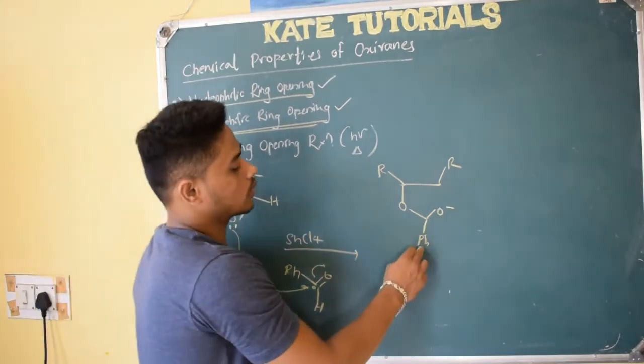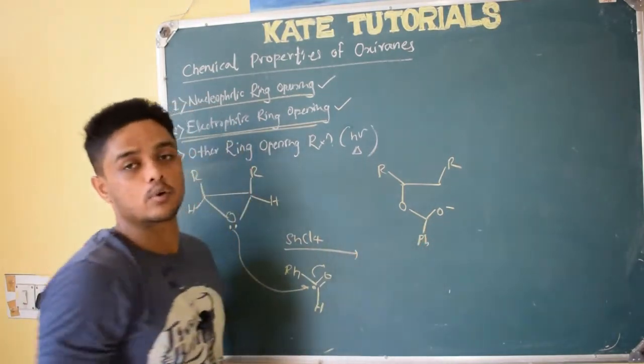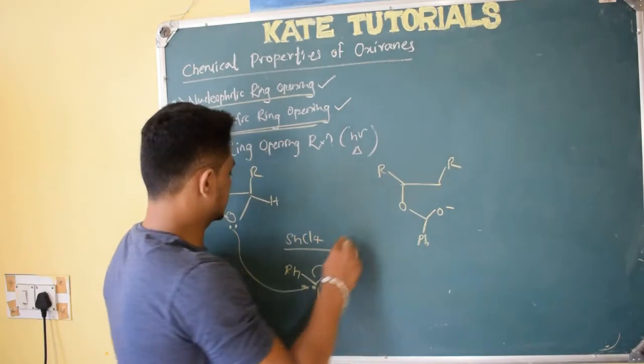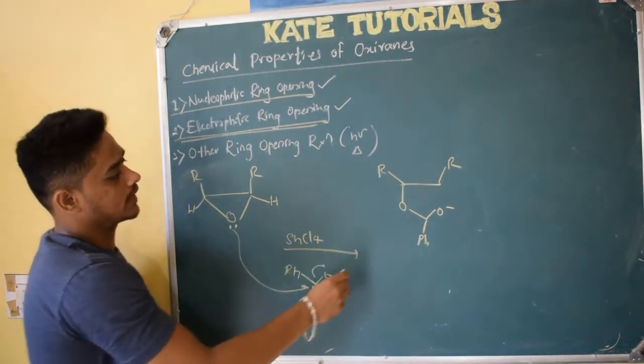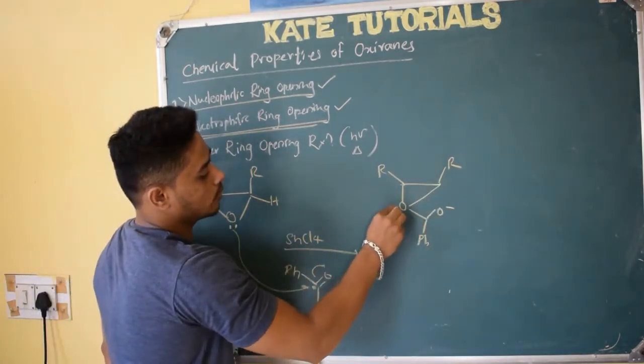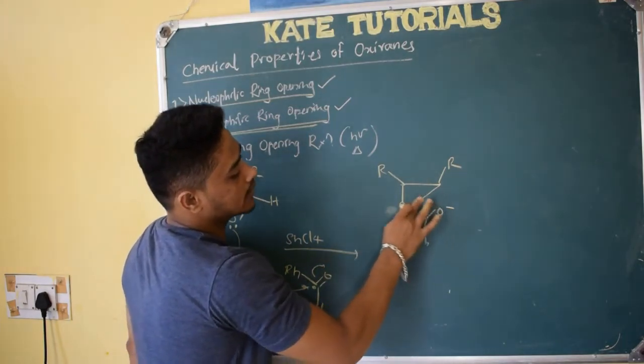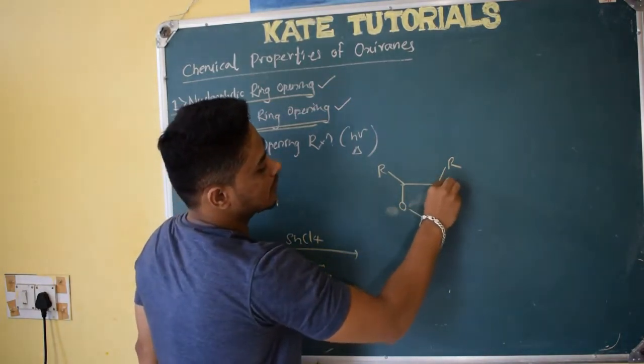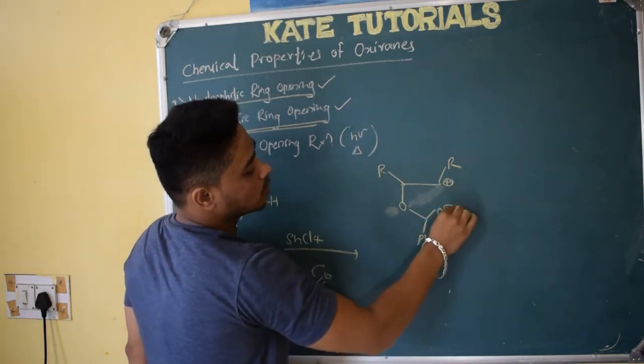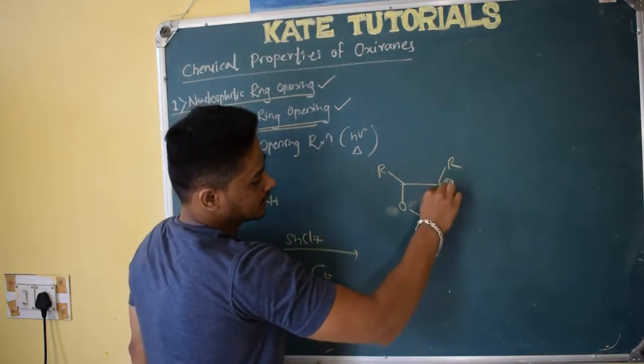But here no, here chlorine is not there, hydrogen is there, and phenyl group is there, right? And here this bond is there, right? As soon as it donates, it will be like epoxide here, plus bond will be there. So it will take the electron density and become neutral, because oxygen can't have negative charge, so plus charge will be here. So this plus and oxygen minus, they can react like this.